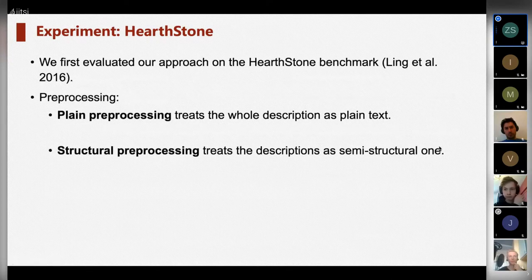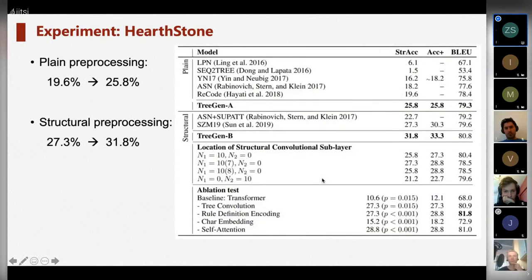Existing approaches pre-process the datasets in two ways. The first treats the input semi-structured description as plain text. And the second treats the description as the semi-structured one, where the information of card attributes can be utilized. The experiment shows that our approach achieves 6 percentage points accuracy improvement with plain preprocessing and 4.5 percentage points accuracy improvement with structural preprocessing.